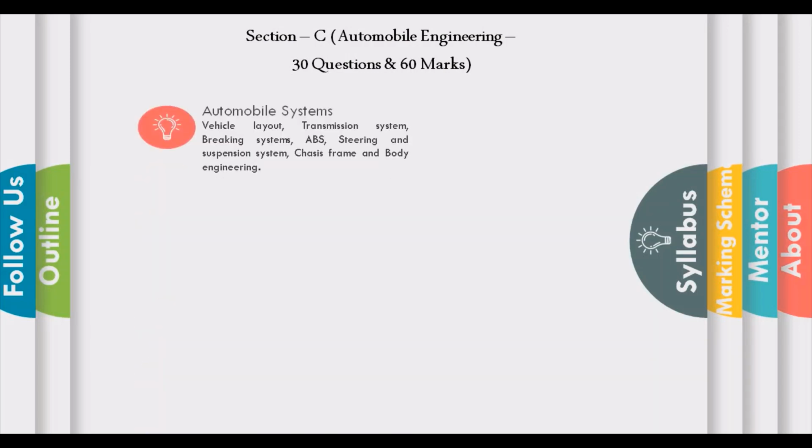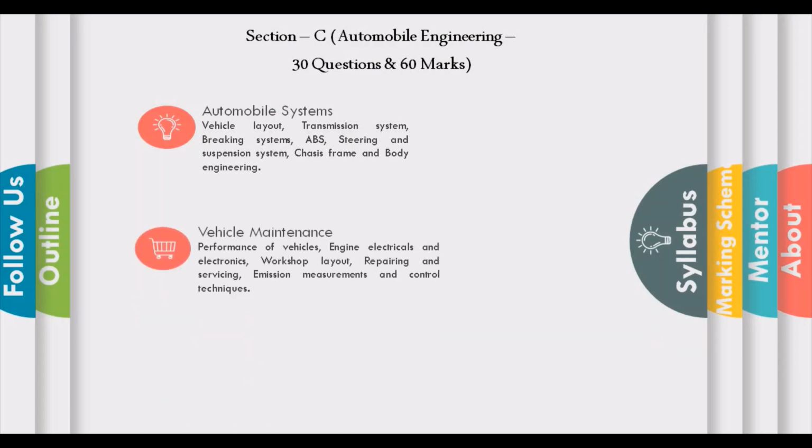Now let us see section C, which is purely automobile engineering. 30 questions, 60 marks. In this section 3 modules are involved. First is automobile system, which includes vehicle layout, transmission system, braking system, anti-lock braking system, that is ABS, steering and suspension system, chassis frame and body engineering.